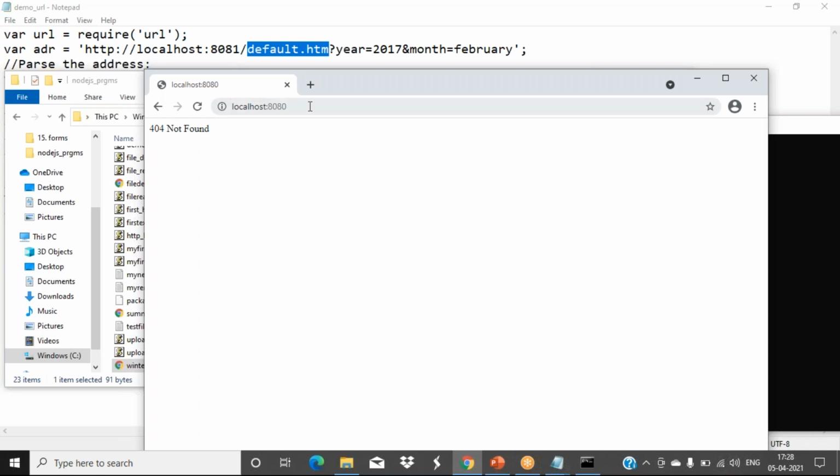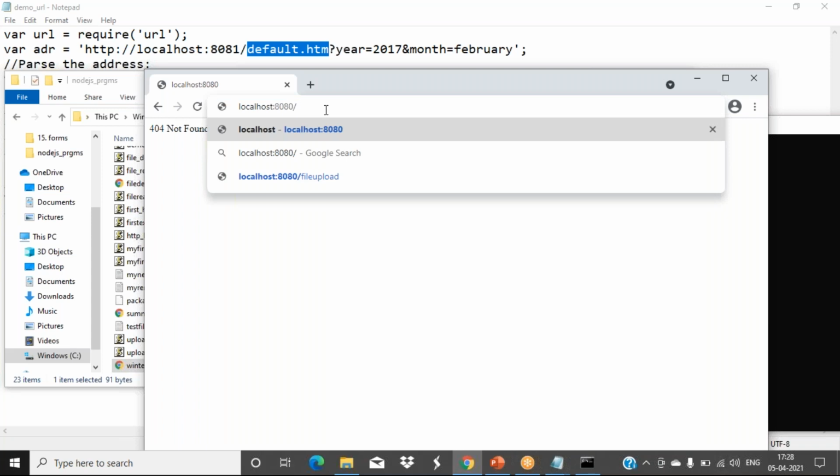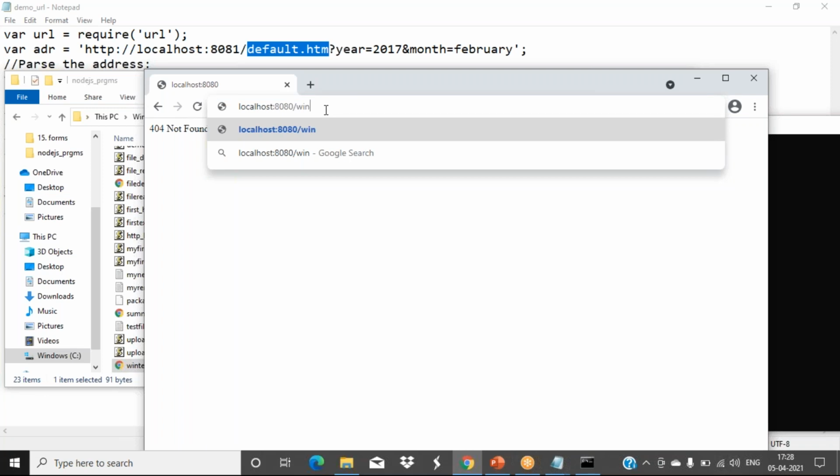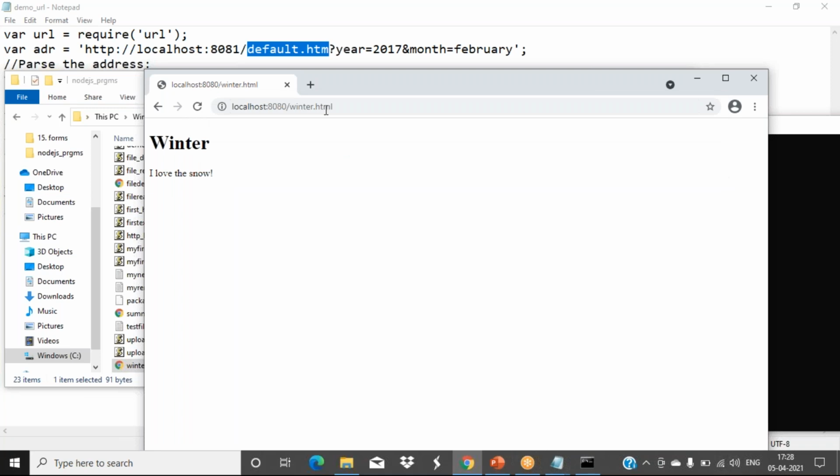Okay. Now here give this slash and give that name of the HTML file, that is winter.html. It's not backslash, it is forward slash only. Backslashes we'll use with our normal file system. When you want to access anything in your web browser, that path will show with forward slash only, winter.html. So see, now it is able to read that one. So it accessed this particular file name. How? We used the URL.